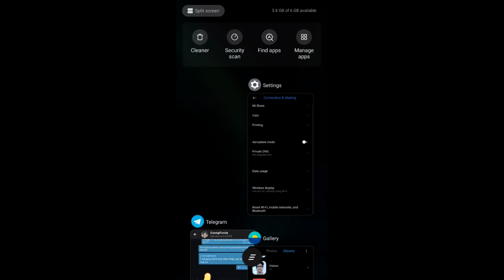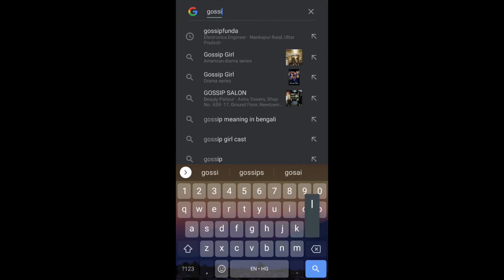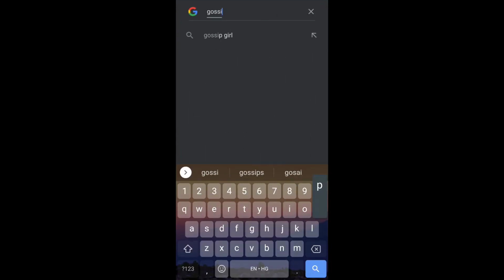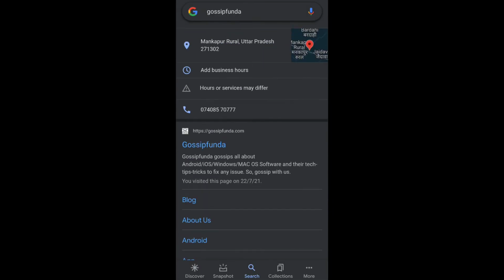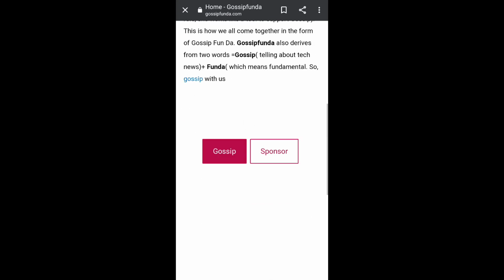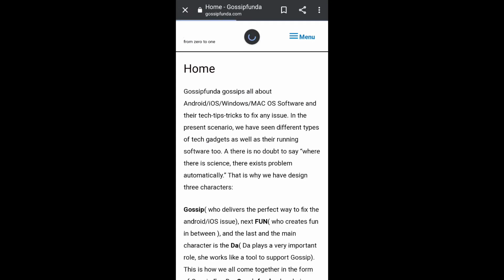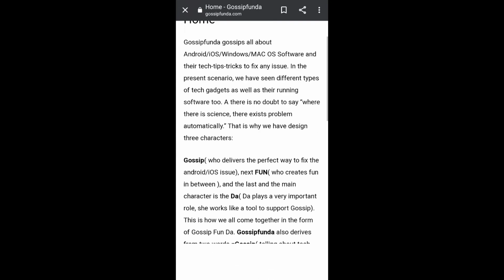Also, if refreshing doesn't work, simply go back, clear the cache and search again in Google for any page you want. I will search Gossip Funda only, and as you can see, the page is totally refreshed. Now we'll go to that page, and see, still no advertisement because I protected it with AdGuard on my mobile phone. It can also be done on a PC, but there is a different procedure.